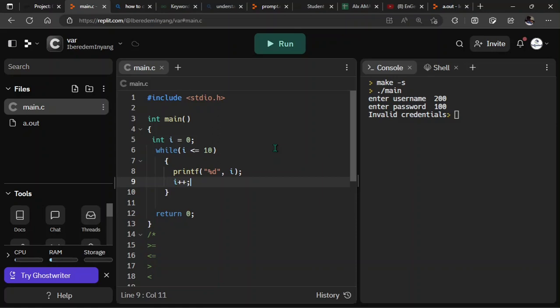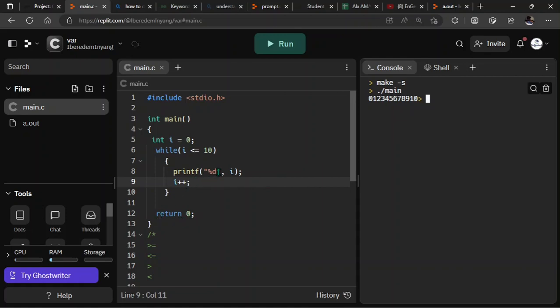Now it's going to add plus 1. That's the meaning of i plus plus, add plus 1. So plus 1 to 0 becomes 1. But is it up to 10? No. All right, it continues looping until it gets to the value 10. Once it reaches the last value, it will terminate the program. So let's run and see what happens. Now you can see we have 0, 1, 2, 3, 4 to 10.